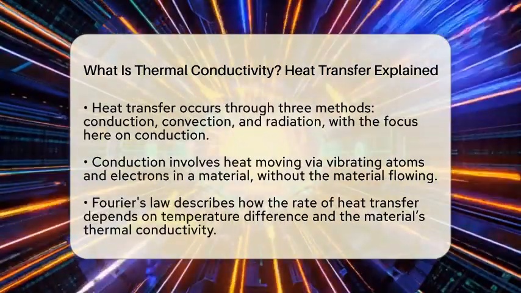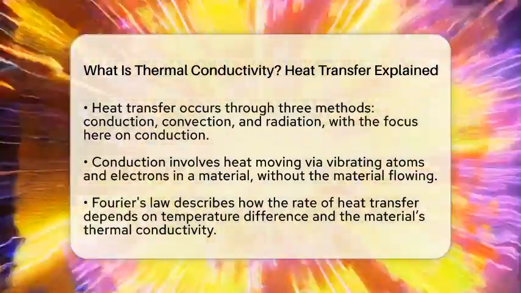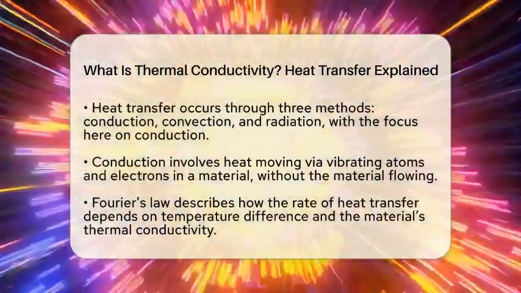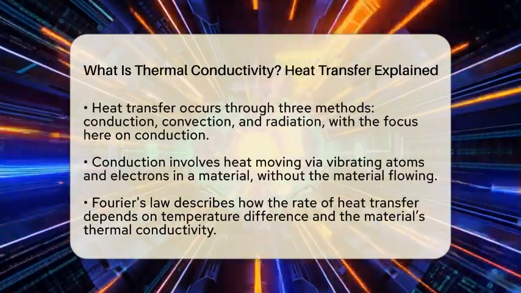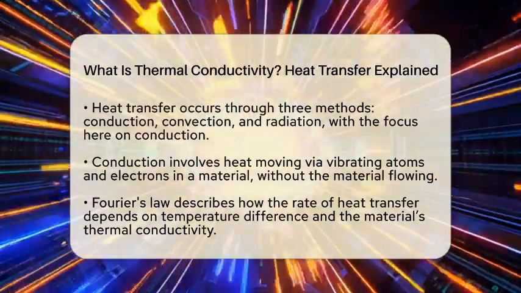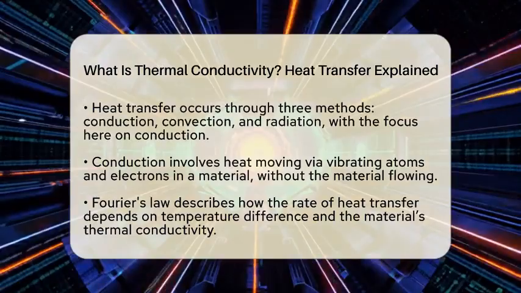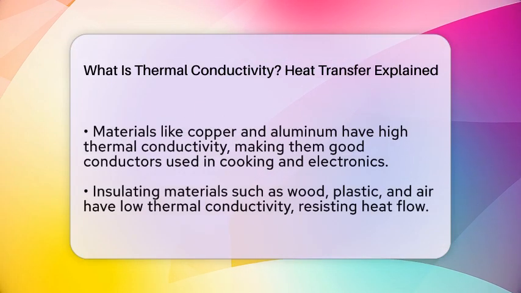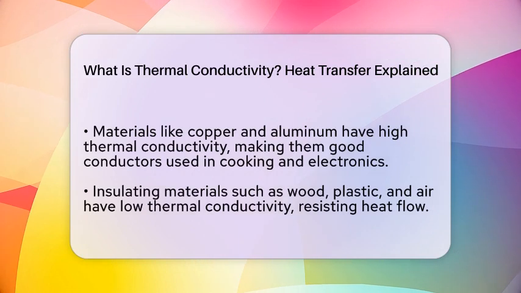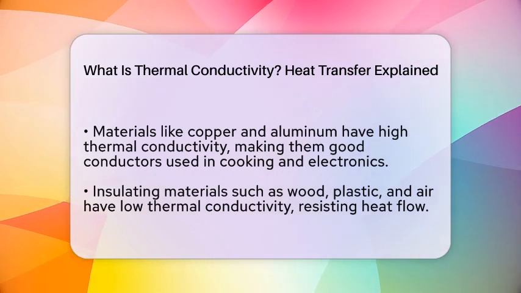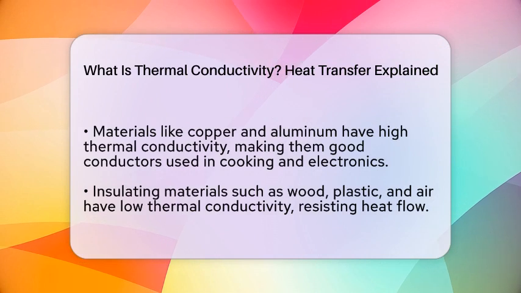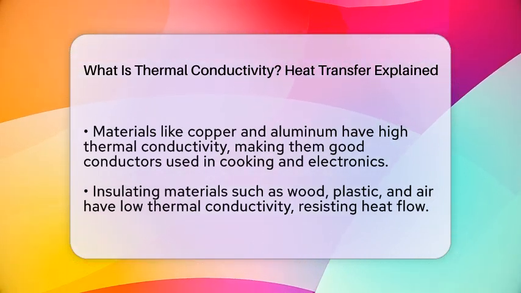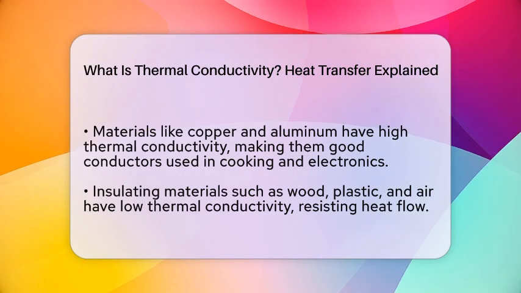Fourier's law explains how conduction works. It states that the rate of heat transfer depends on the temperature difference and the material's thermal conductivity. The bigger the temperature difference, the faster heat moves. The law uses a simple equation. The heat flux equals the negative of the thermal conductivity times the temperature gradient. This means that if a material has a high thermal conductivity, it can transfer heat faster for the same temperature difference.